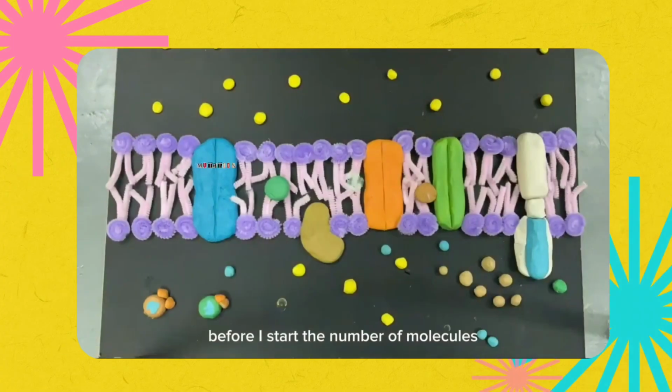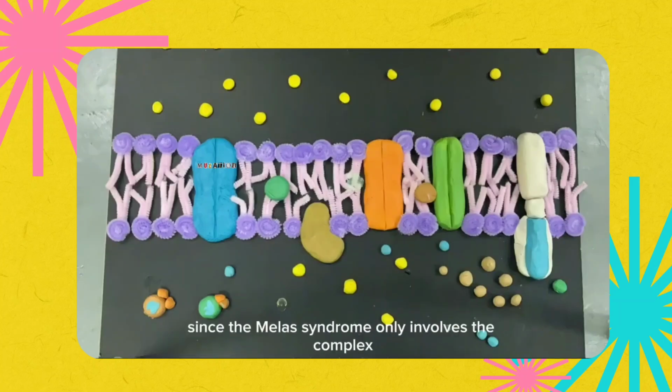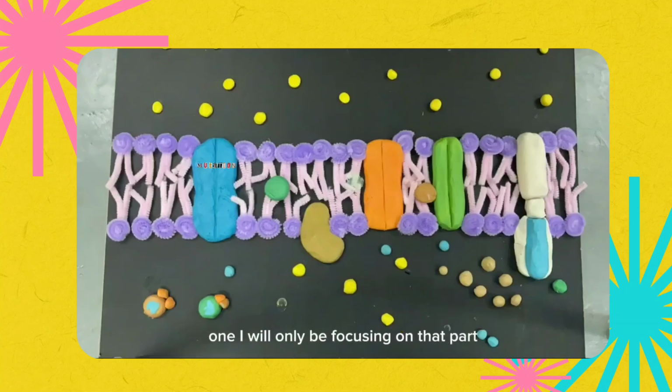Before I start, the number of molecules or particles involved are just an assumption to better explain the concept. It is not accurate like how it is reflected in the real process. So, as shown by Shabil earlier, this is our ETC model. Since the Melas syndrome only involves the complex 1, I will only be focusing on that part.